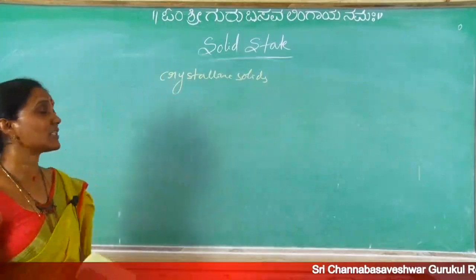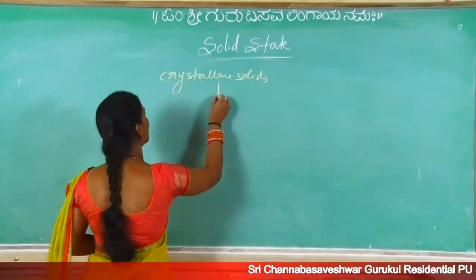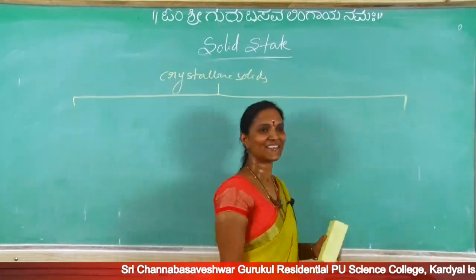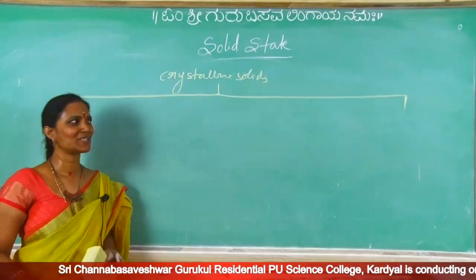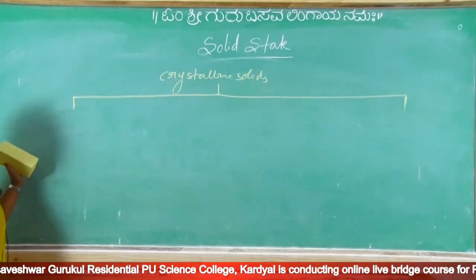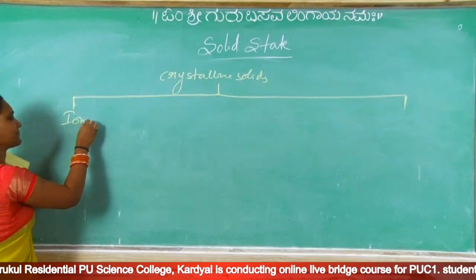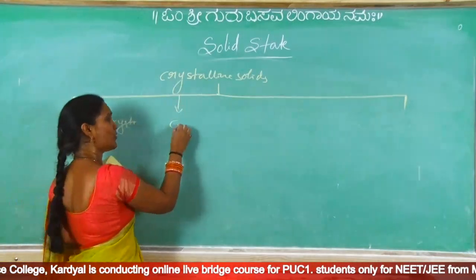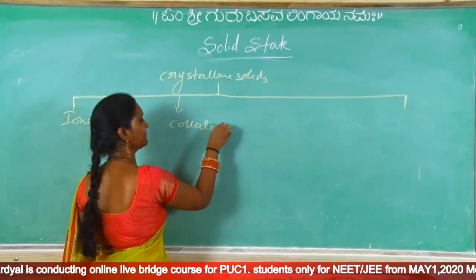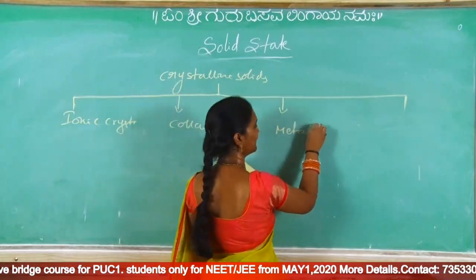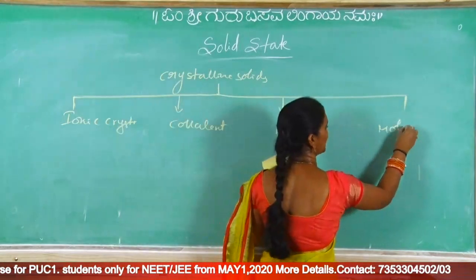Okay. So based on the nature of constituent particles, crystalline solids are classified into 4 types. So what is the fourth type? Atoms, ions, molecules. One more is there. So now what are the 4 types? Ionic crystals, covalent crystals, metallic crystals, molecular crystals.